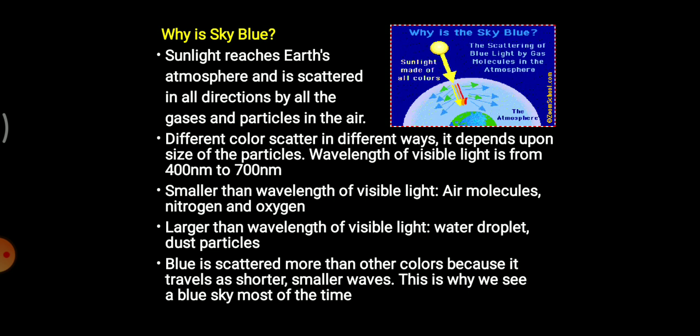Even violet is scattered the most, but we as humans don't have, you can say, cells to detect violet colors. We have studied previously that we are ultraviolet blind. We cannot see violet color, whereas honeybees can even see ultraviolet colors. We as human beings cannot see ultraviolet colors in nature. So that's why we cannot see violet color.